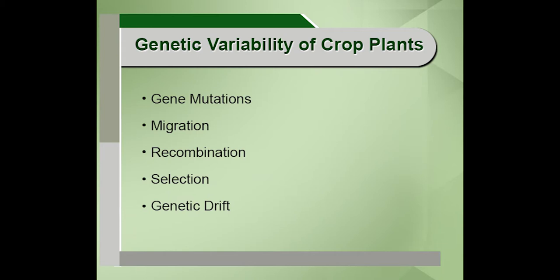We know the mutation is a sudden heritable change that takes place in the organism, and it can be a macro mutation or a micro mutation. But this mutation is the foremost important event or cause for variability, and just because of this mutation, domestication itself was successful. In other words, genetic variability was possible because of gene mutation. When I was talking about the macro mutation, it is the kind of phenotypic change that will be of larger extent, you can find it out.